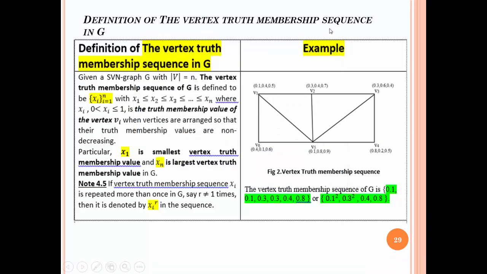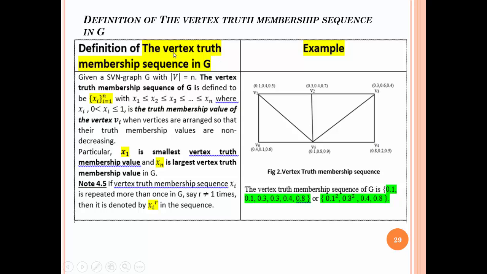The vertex truth membership sequence in G is defined as follows, with the following properties. If a vertex truth membership value is repeated more than once in G, say r different times, then it is denoted by the following symbol in the sequence.